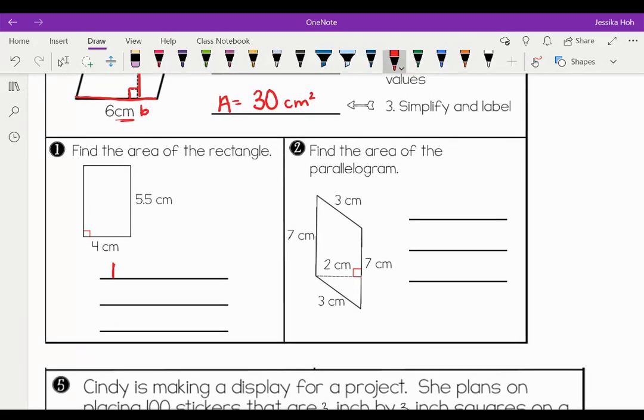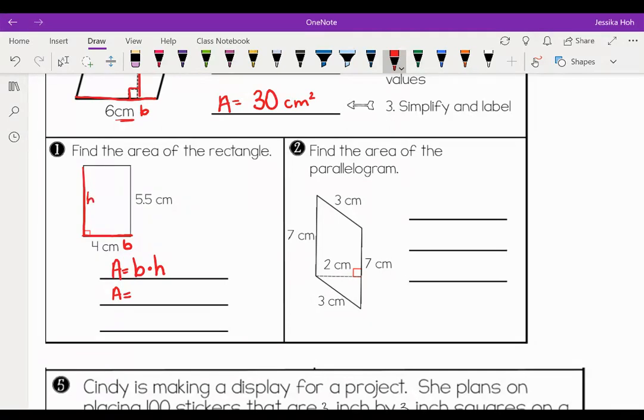So the formula I'm going to use is area equals base times height. So area equals the base. I'm going to find the base and the height. Okay, so I have my base is 4. Okay, and there's nothing over here that's for my height.